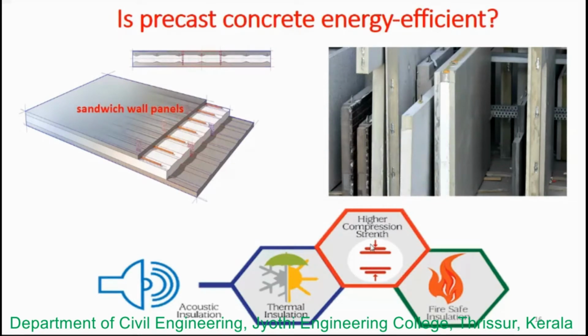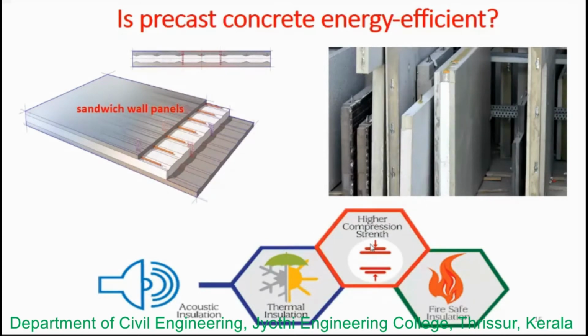The next question is, is precast concrete energy efficient? The materials we use here are said to be energy efficient. The thermal mass of precast concrete absorbs and releases heat slowly, shifting air conditioning and heating loads, which allows smaller, more efficient heating, ventilating, and air conditioning systems.